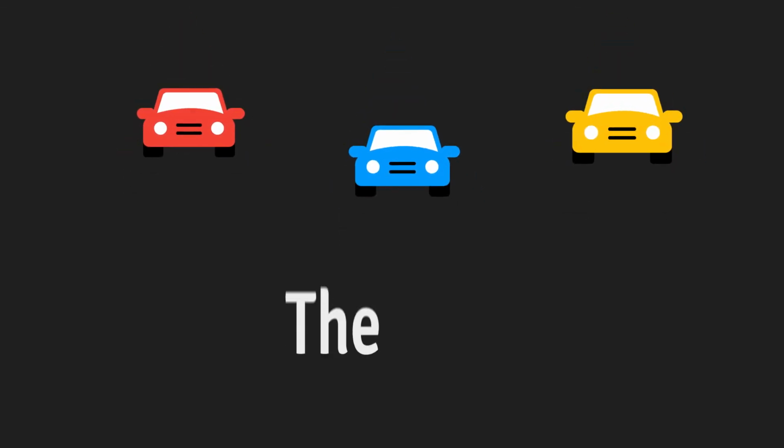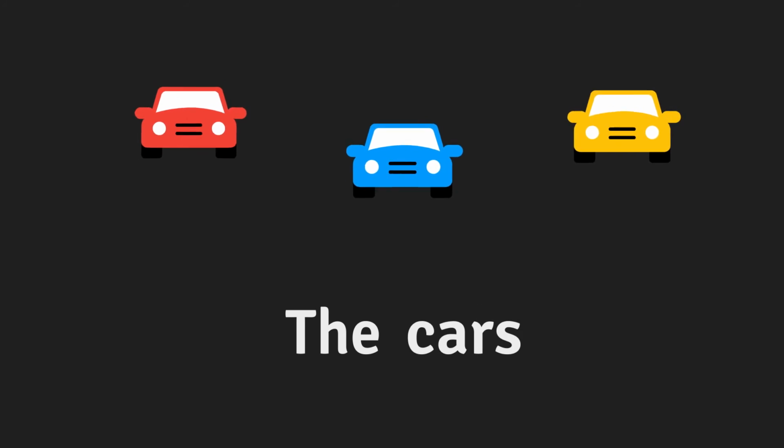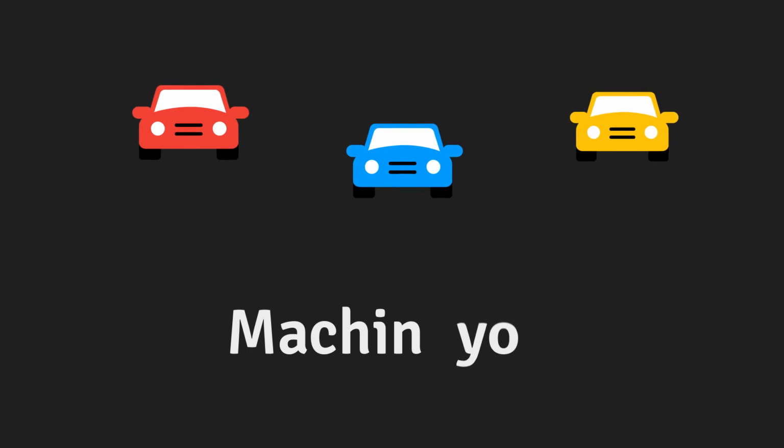There is one exception to this, and that is when you would normally use a definite article, or simply the, in front of a plural word in English. So in Creole, you would say yo after that plural word. For example, suppose you want to say the cars in Haitian Creole. Well, that would be machine yo.